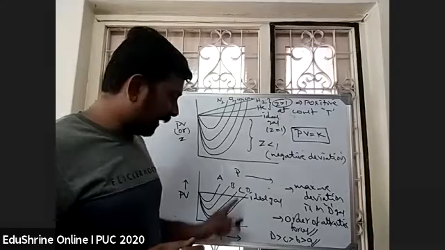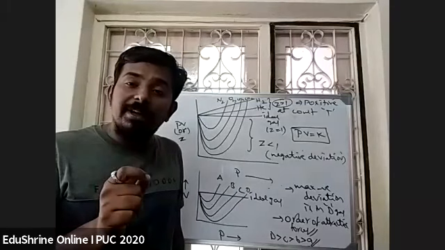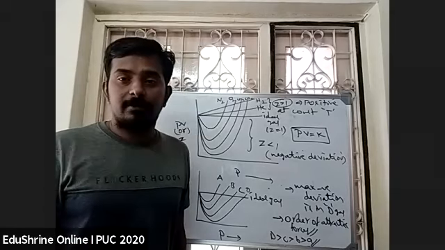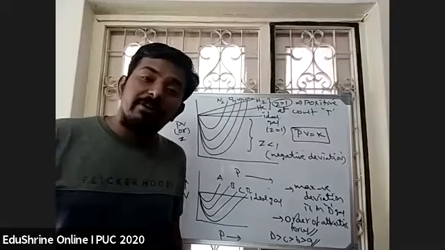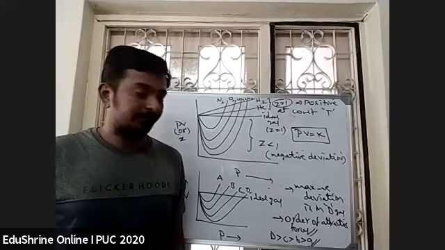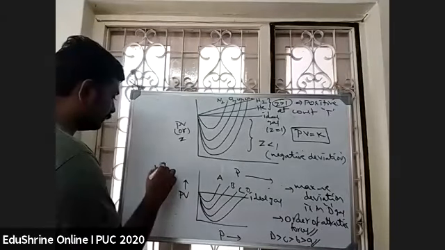So remember this point. You can write it in the form of a statement also if you want. The more the negative deviation from ideal behavior, the more will be the attractive forces. Very important, friends. This type of question is very important.